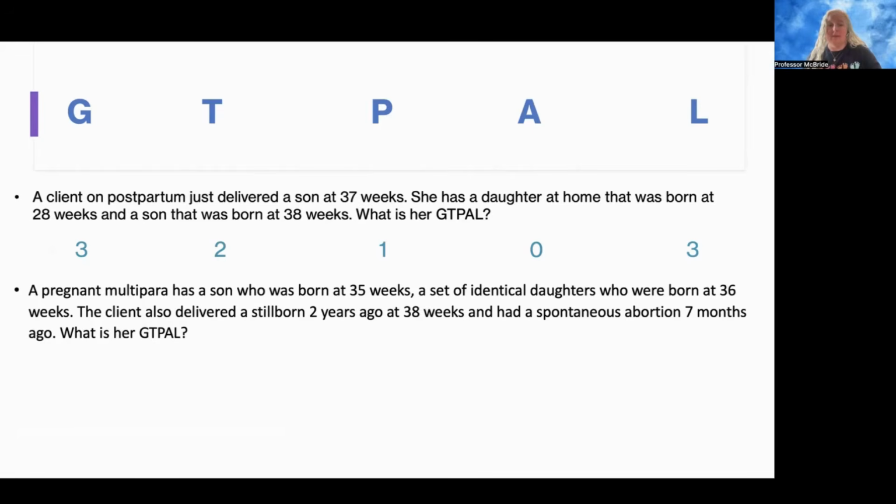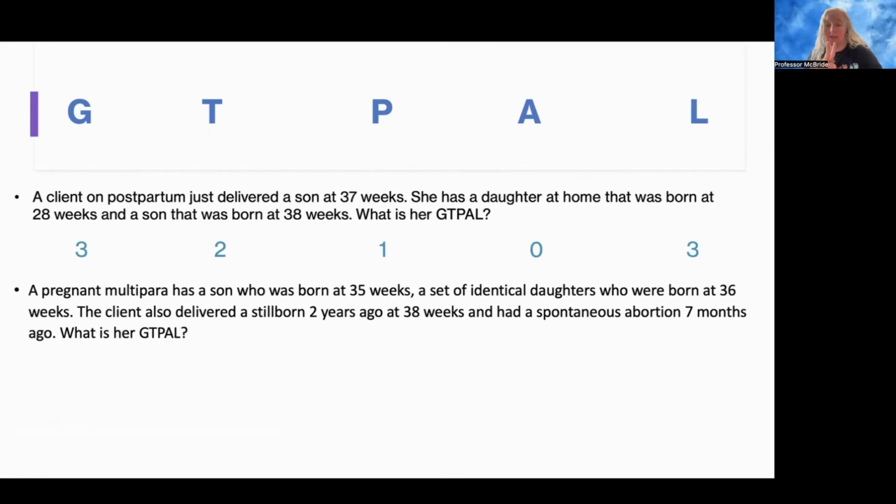So when we think about how many pregnancies she's had, it says she's pregnant. A pregnant multipara has a son who was born. So that's 1 pregnancy. She's pregnant currently. Okay. She has a son that was born at 35 weeks. So that's a 2nd pregnancy. She has a set of identical daughters who were born at 36 weeks.